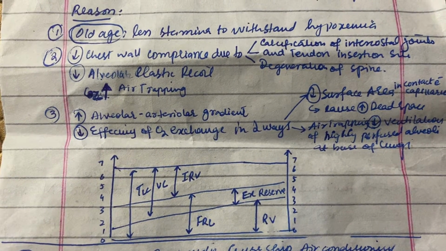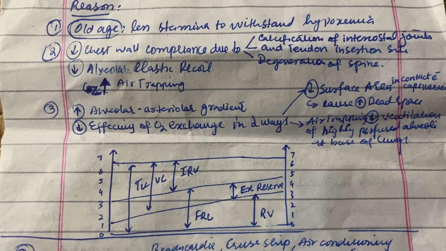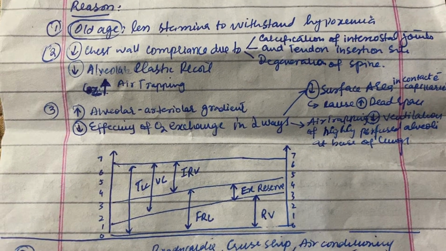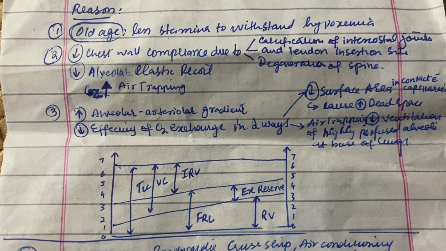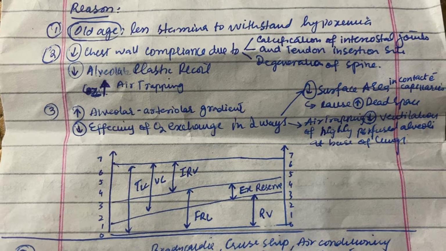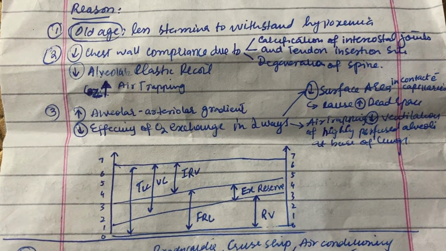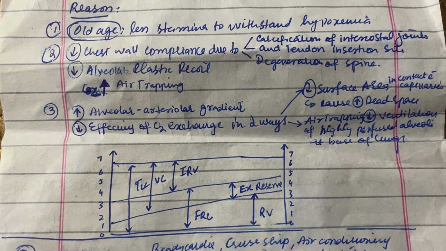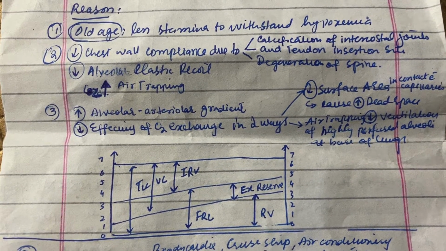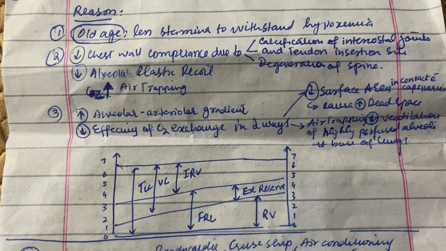So, what are the pathophysiological changes that occur with increasing age that decrease the stamina of the old person to withstand hypoxemia? First of all, there is decreased chest wall compliance. So what is chest wall compliance? Compliance is the change in volume with the change in pressure. So why is there a decrease in chest wall compliance?